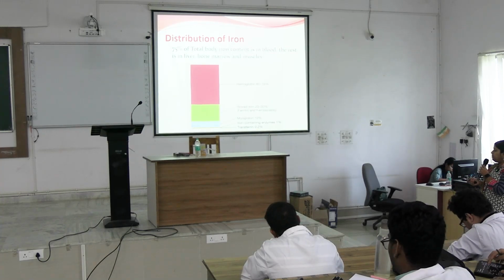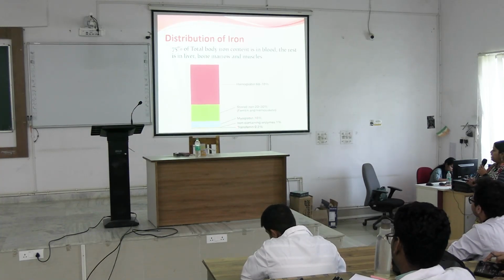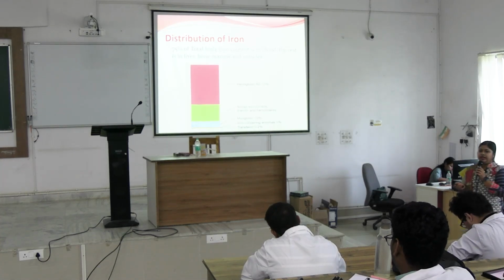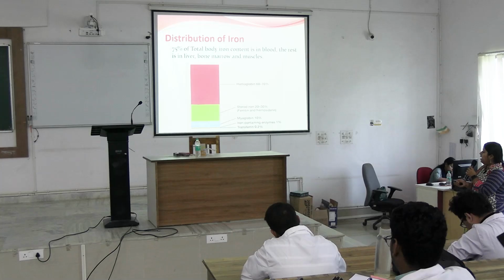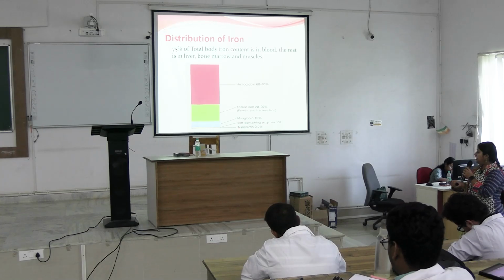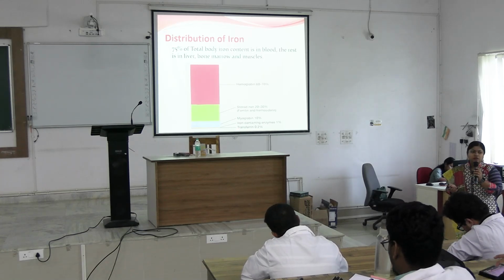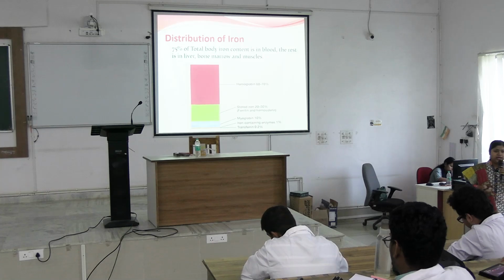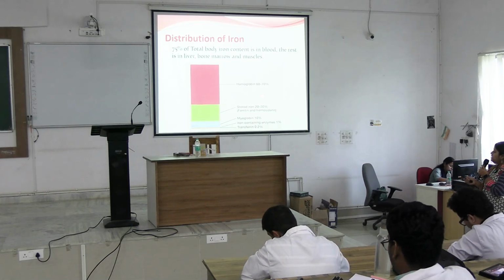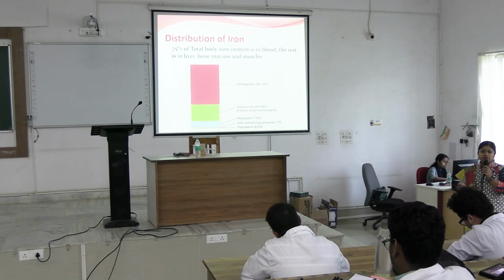These are the storage iron proteins. Other heme containing proteins or iron containing enzymes are very less in amount, like 10% in myoglobin, iron containing enzymes 1%, and transferrin, a transport protein, less than 1%. Can you see, in hemoglobin it is only 60 to 70%.